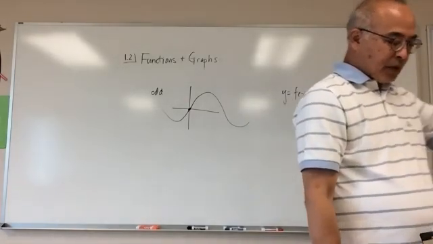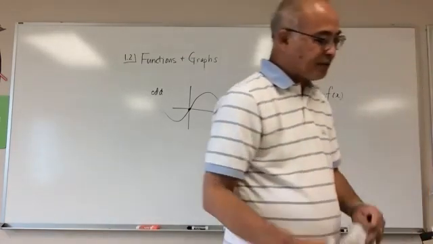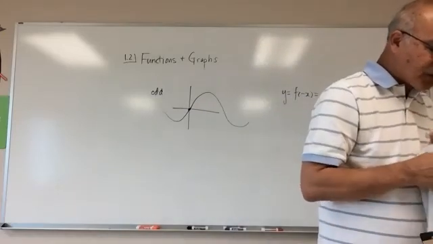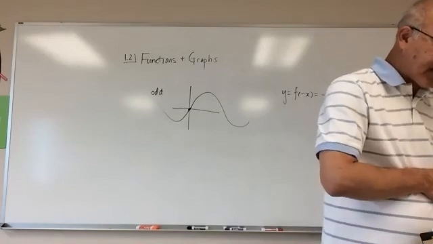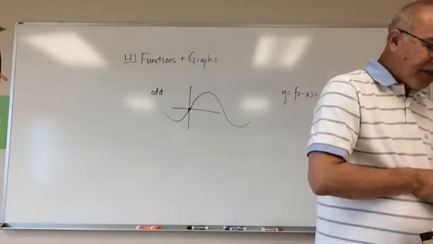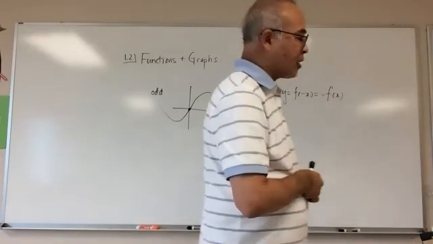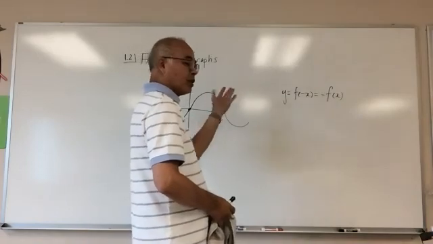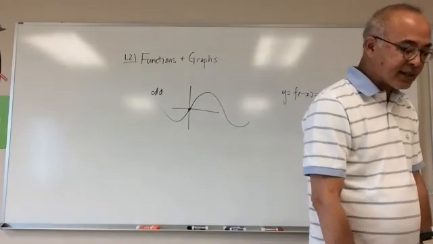Let's go to example number 4, recognizing even and odd functions. F of x equal to x squared is an even function. We already talked about that. F of x equal to x squared plus 1 would be the same thing, right? Because all you're doing is raising the function up 1. So it is still going to be symmetrical across the y-axis.